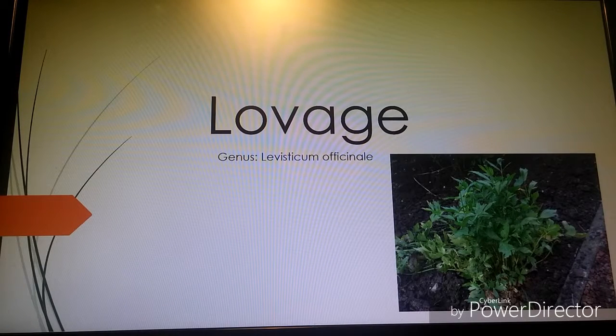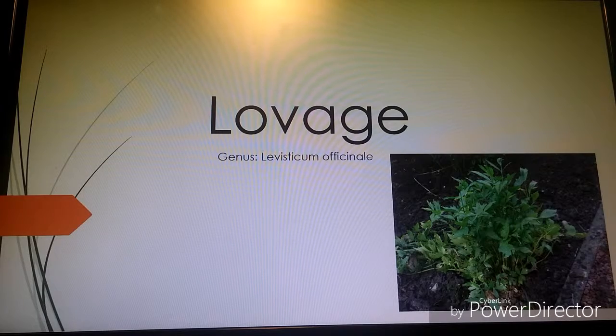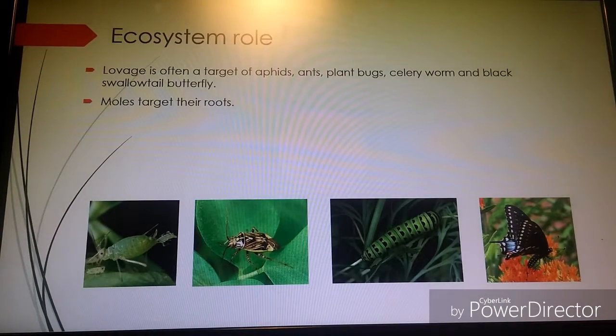I will be doing a short presentation on Lovage, known under its genus species name Levisticum officinale. Lovage is a plant that has multiple predators, such as aphids, which are leaf feeders. They also leave residues behind, which attract ants and cause damage to the flower. Other potential insect pests for Lovage are tarnished plant bugs and celery worm.